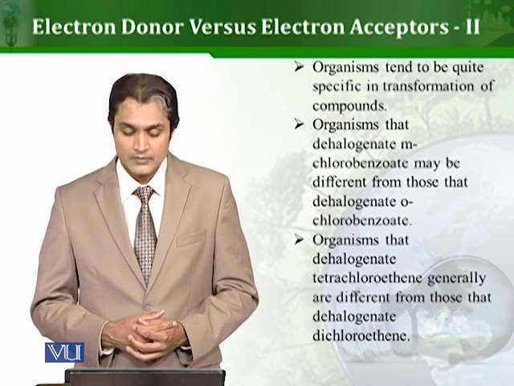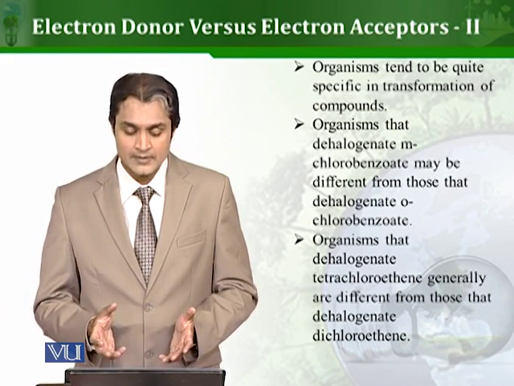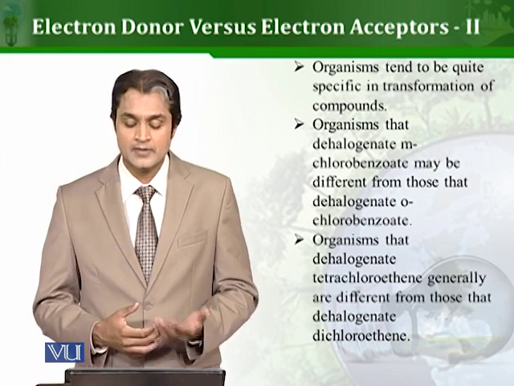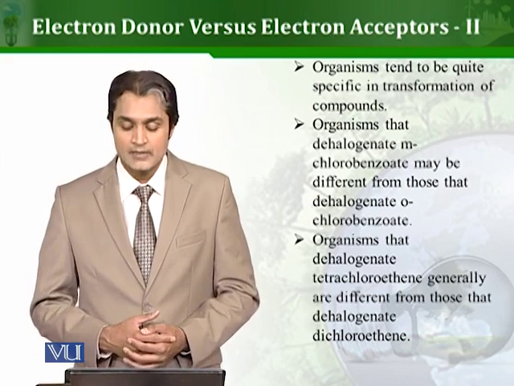So this was about different electron donors and acceptors and how this process can happen and how the exceptions can be there. I will see you in next lessons.